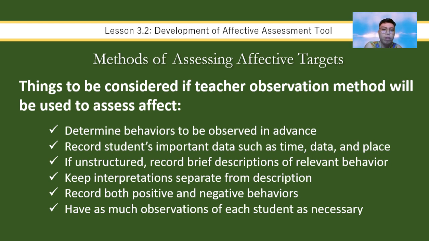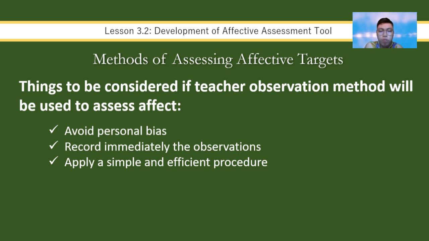And this is also one of the most important things. Avoid personal bias and record your findings immediately so you don't forget any important details. Okay, so yun yung mga dapat nating take into consideration if we're going to use teacher observation, assessing the effect of our students.